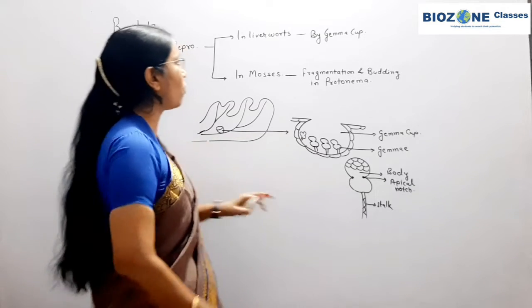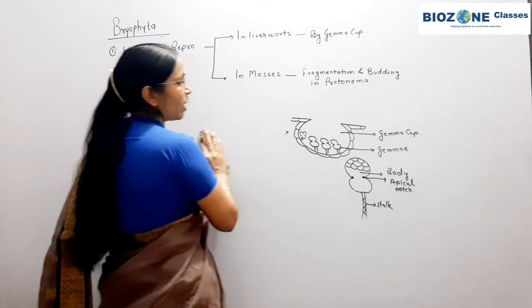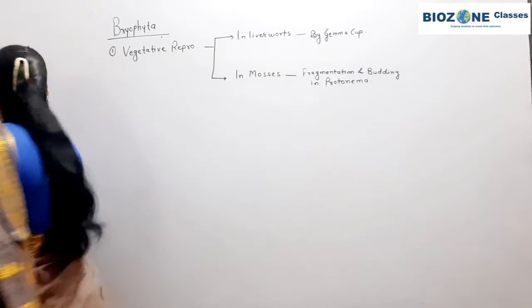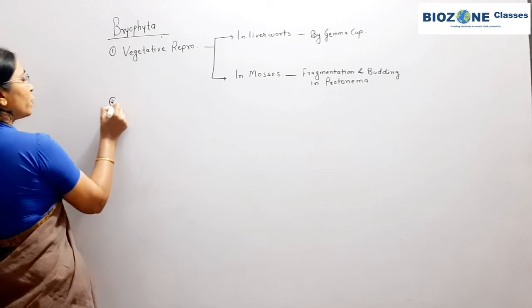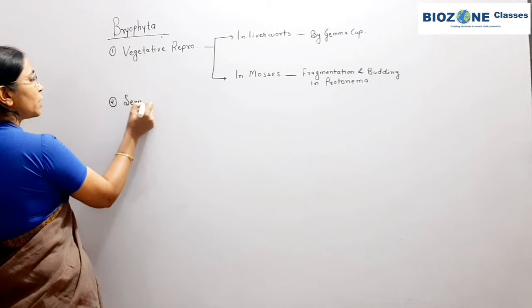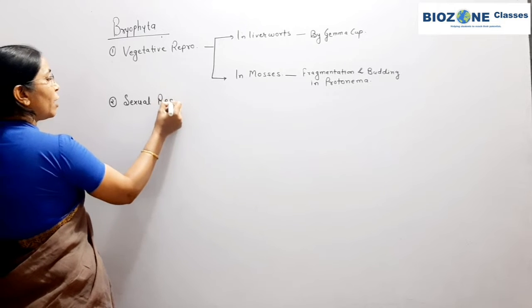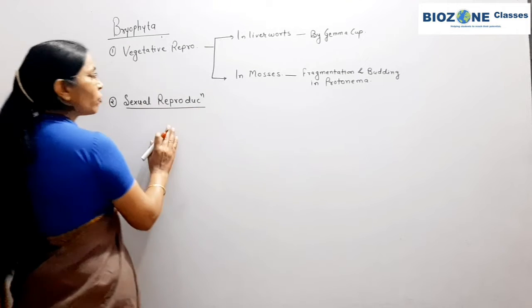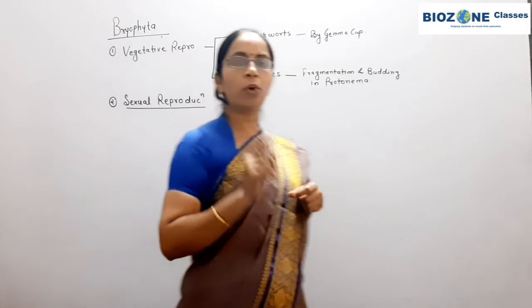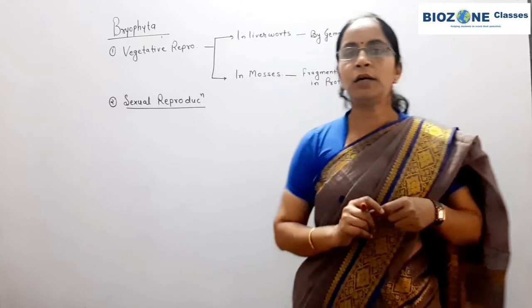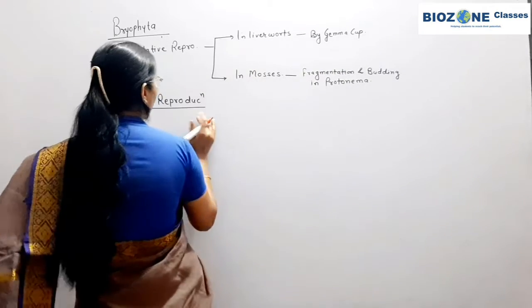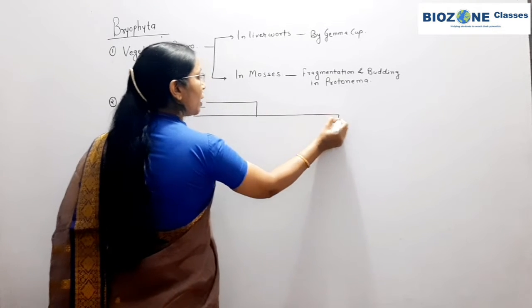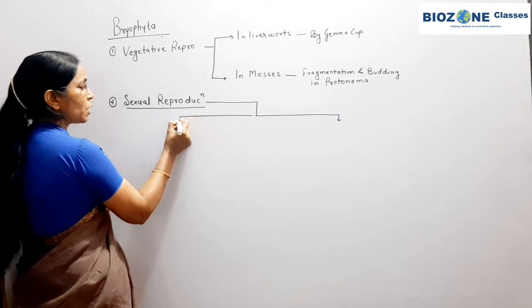So this part you remember, the formation of the gemma cup as well as the formation of a new thallus by the germination of gemmae. Now the second part we study for reproduction, that is the sexual reproduction in Bryophyta. When you study sexual reproduction in Bryophyta, remember it is an advanced type of reproduction, an oogamous type of reproduction. Secondly, during sexual reproduction the male and female reproductive organs are formed.